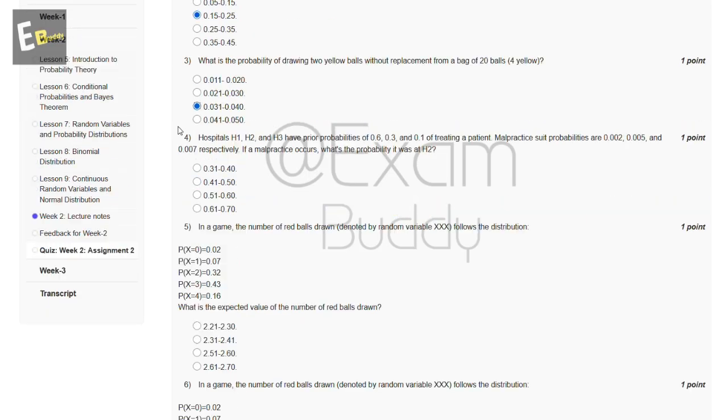Now the fourth question: hospitals H1, H2 and H3 have prior probabilities of 0.6, 0.3 and 0.1 of treating a patient. Malpractice suit probabilities are 0.002, 0.005 and 0.007 respectively. If a malpractice occurs, what's the probability it was at H2? So let's check the answer of the fourth question.